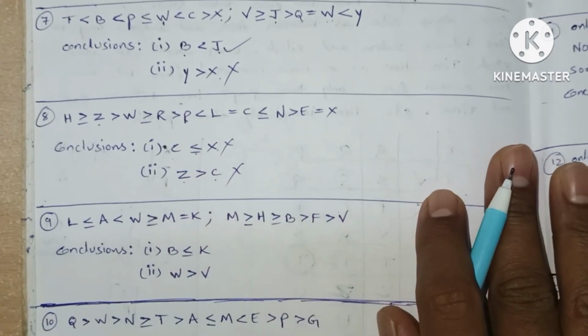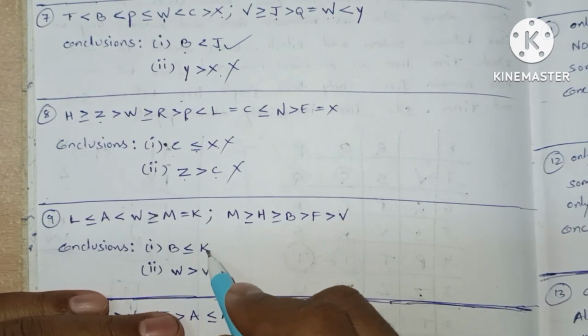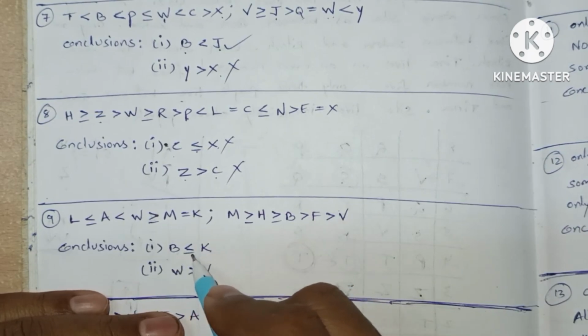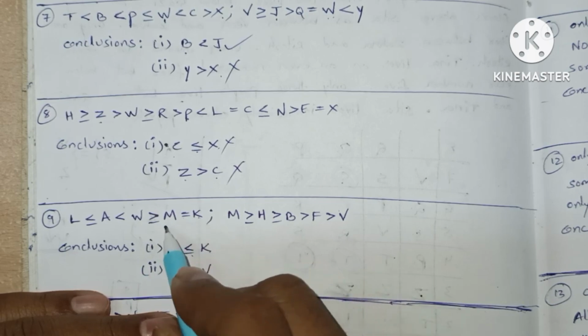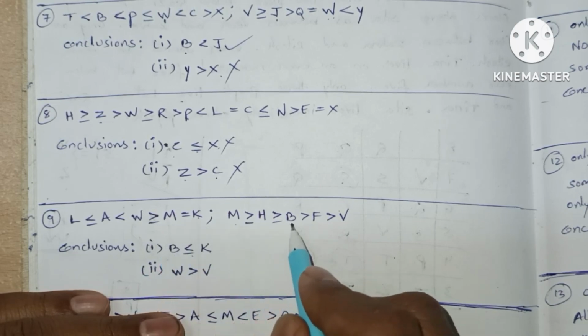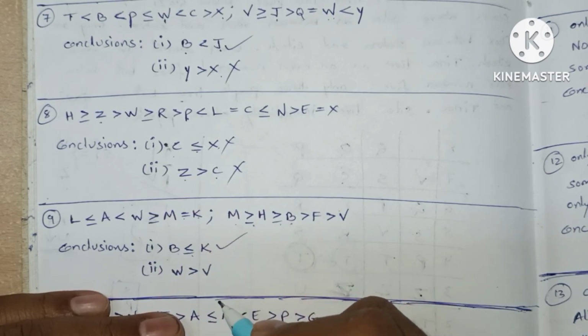Next one, 4th question. This one is K to B with everywhere equal to also. Here K is going to M. From M it is going to B and everywhere there is equal to also. So this case is true.